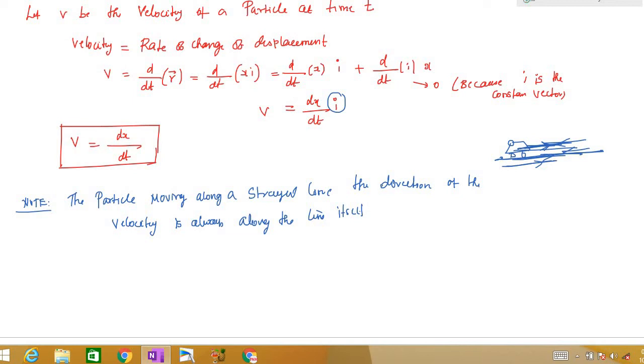Now we will get into acceleration. The only thing you have to remember is this formula: velocity is dx by dt.